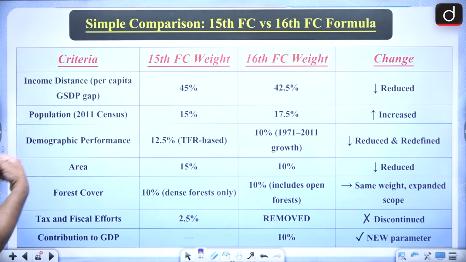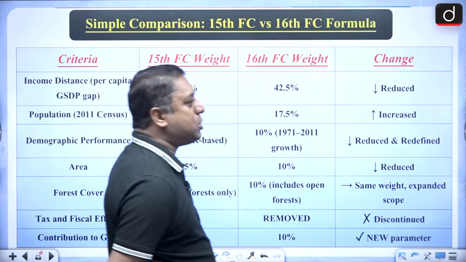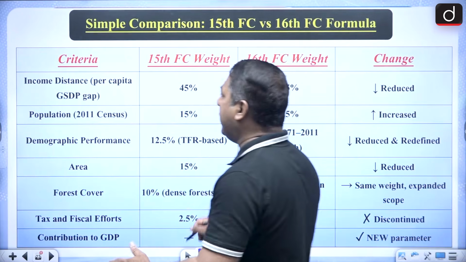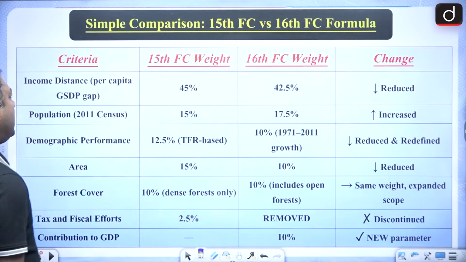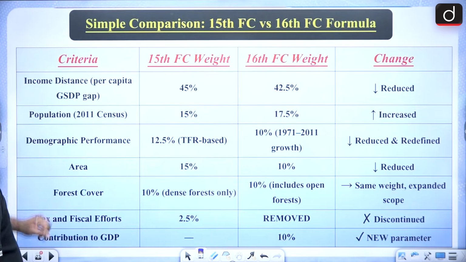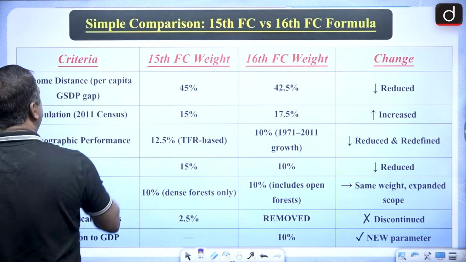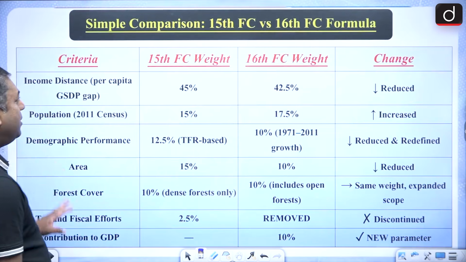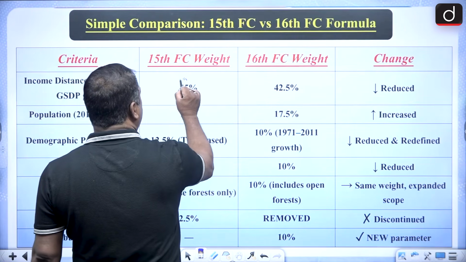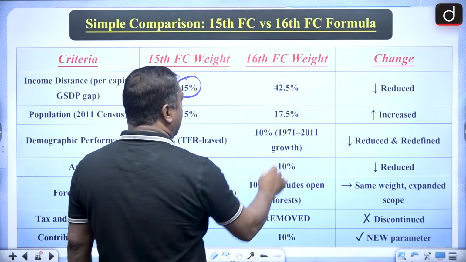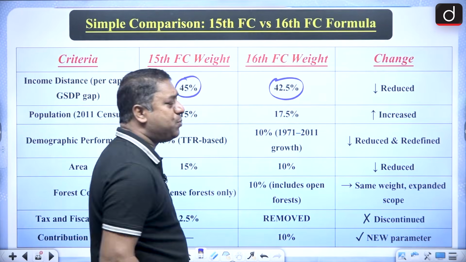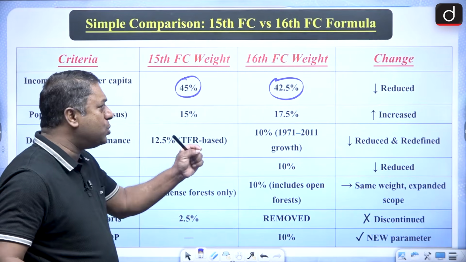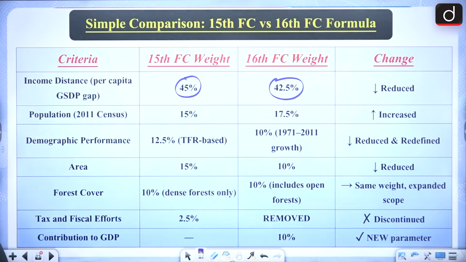So now let's come to the 15th and the 16th Finance Commission. How about using this table and trying to know each and everything? When I talk about the criteria, that is the income distance, in the sense per capita gross state GDP gap, the 15th Finance Commission had 45%, and the 16th Finance Commission has reduced it to 42.5%.